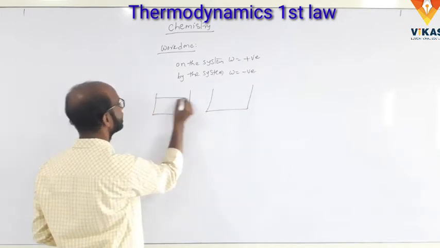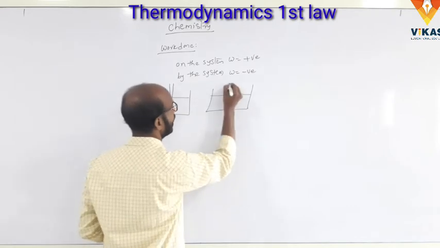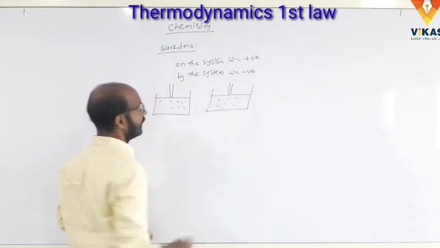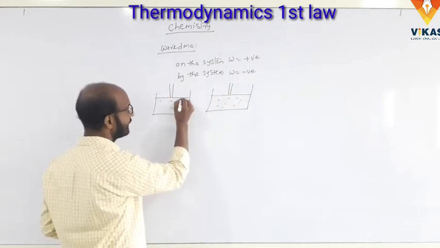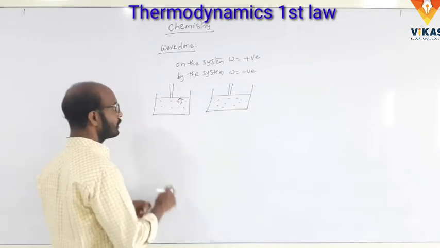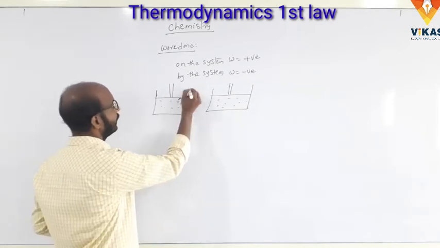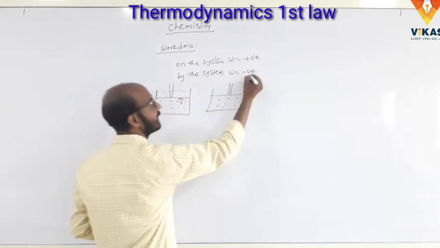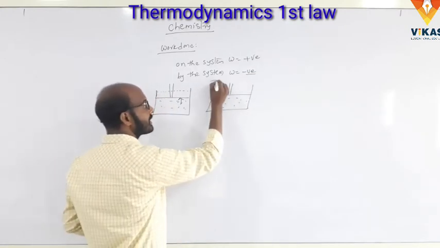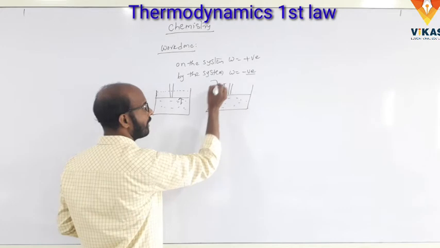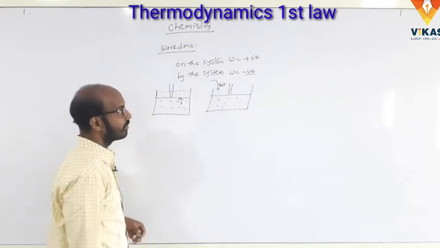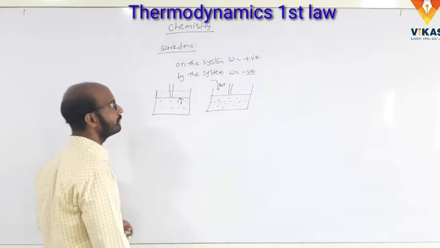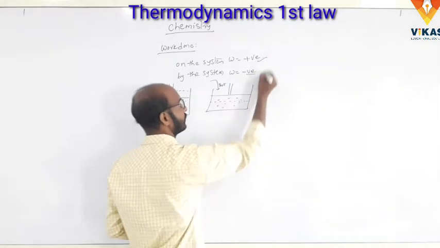We take a cylinder fitted with a piston and filled with gas molecules. Here, the gas pushes the piston, which produces expansion. That is work done by the system, and the work is negative. Next, we apply external pressure on the gas molecules and get compression, a change in volume. The work done on the system is positive. This is the last class.